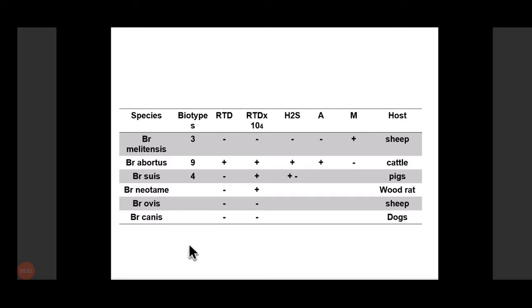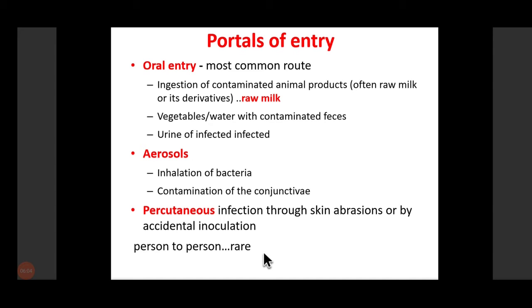So these are the various biotypes, and these are the distinguishing features by which we can determine which Brucella species is causing disease. So what is the portal of entry? The most common portal of entry is through ingestion of contaminated animal products, right?